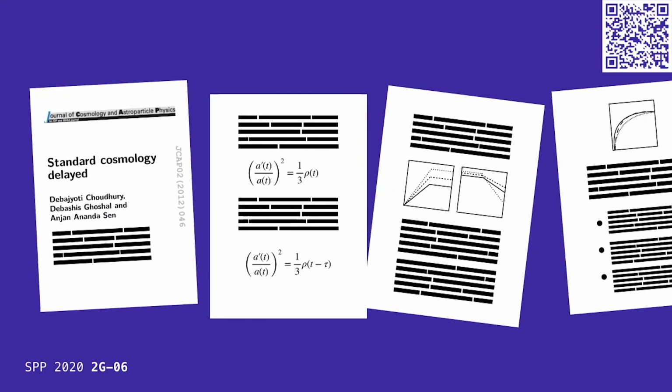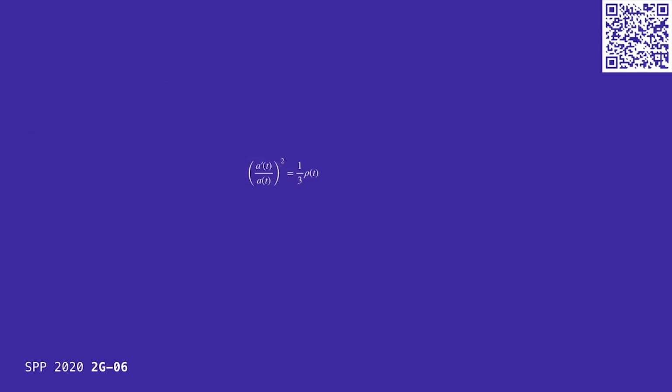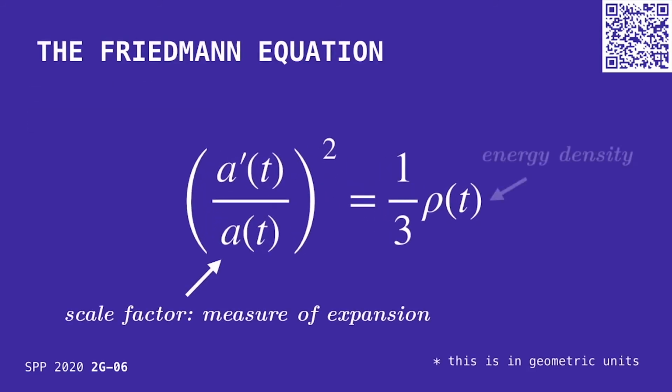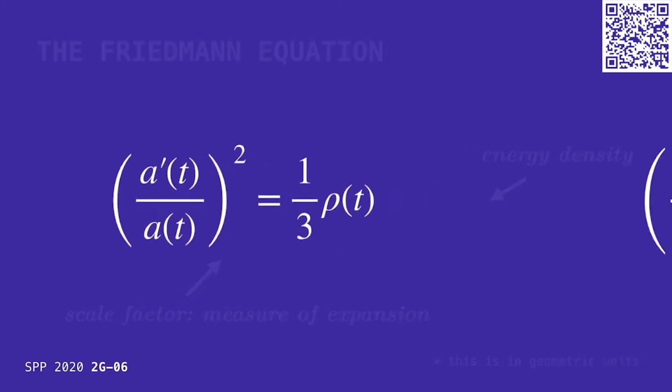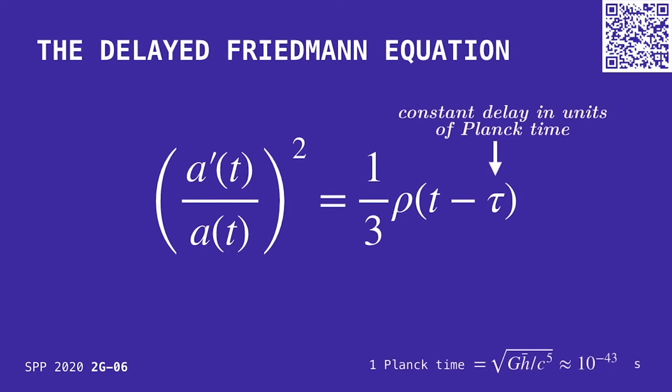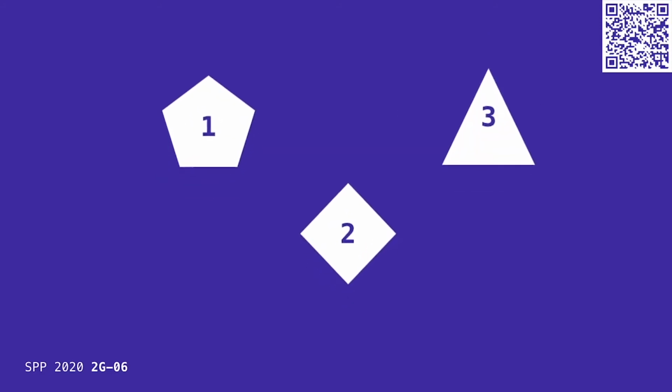Chudhuri and collaborators proposed a novel mechanism of inflation by modifying the Friedmann equation. This equation tells how the universe expands given the energy density. Hinted by ideas in quantum gravity, they delayed this density term by Planck time. We studied this scheme and here present to you 3 insights.